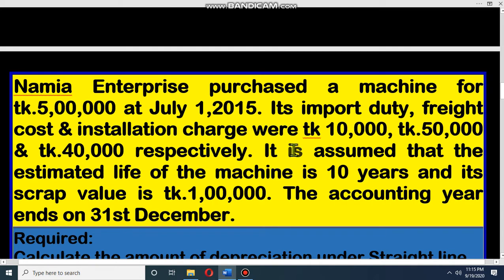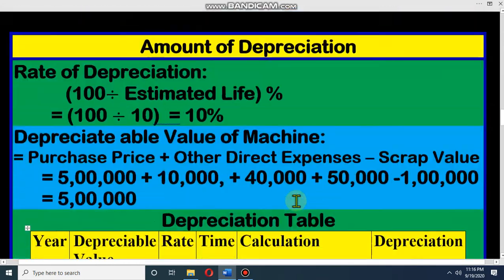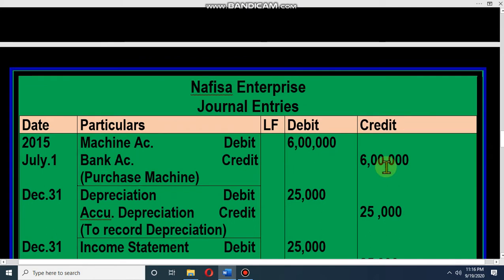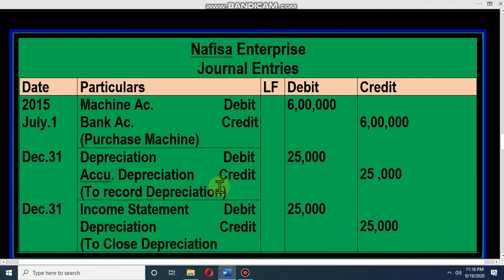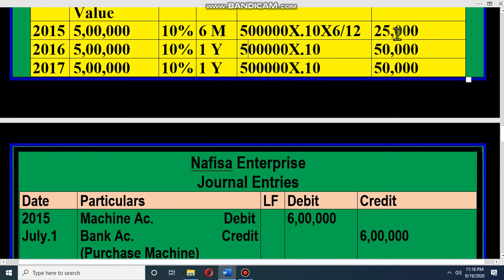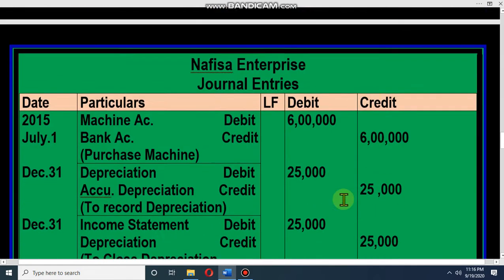Dear student, keep it in your mind. Here most students will make a mistake, they will write 5 lakh, but it is not 5 lakh. The cost of the machine, all of you know, is purchase price plus direct expenses, so it will be 6 lakh for the opening journal. Then depreciation debit, accumulated depreciation credit, and it is for recording depreciation. The next one, income statement debit, depreciation credit. Look at 25,000, because we have calculated depreciation for 2015, it is 25,000.